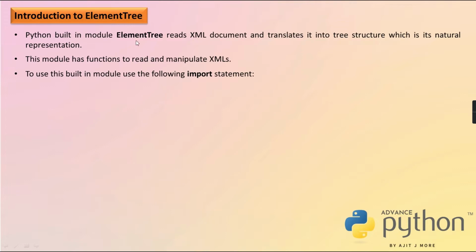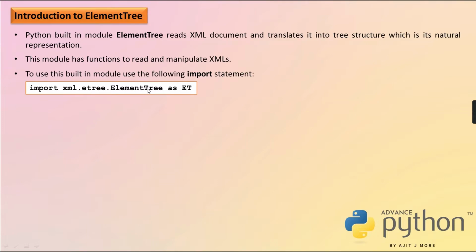But for using this module, you have to first import it. So to use this built-in module, use the following import statement. Import, then the main library is xml. This is a package, then this is the sub package, and in that sub package is the module ElementTree. Every time we would have to write this whole big sequence. This is only a dot separated path, because it's a folder, subfolder, then in that this is a module.